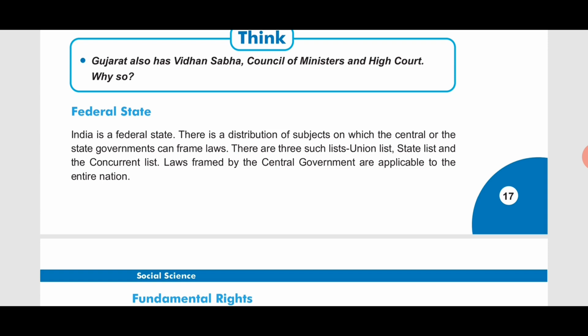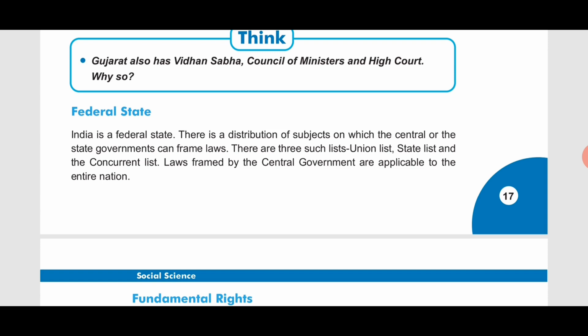That means a list is prepared about different rules and regulations and laws which fall under different categories. Union list means the rules and regulations or laws made by the union government, the government at the central level. All those laws come under the union list. Then there are some laws which come under the state list, which the state government prepares.